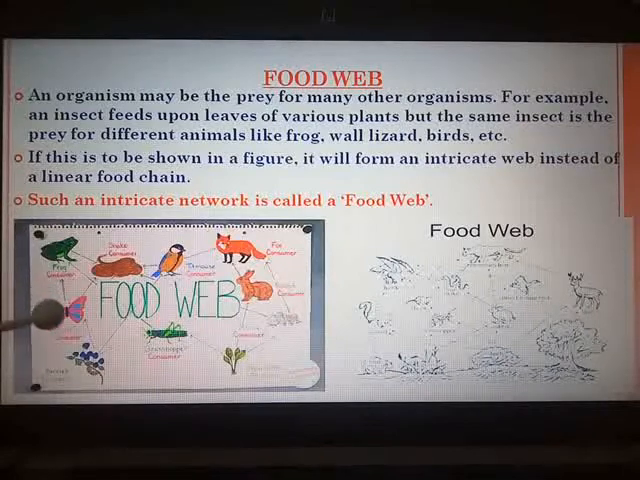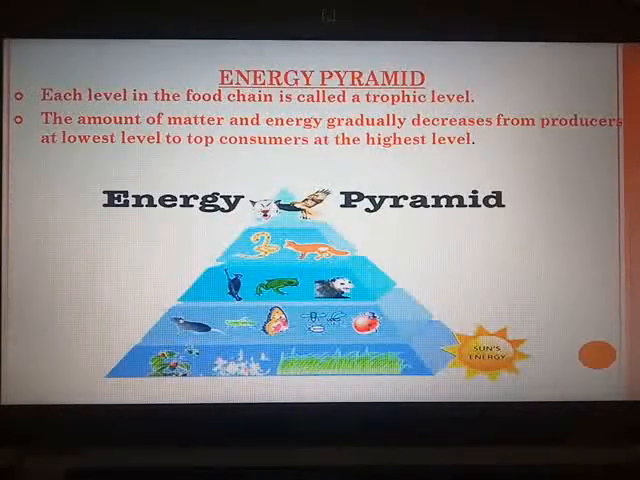Frog can eat this butterfly. Snake can eat the butterfly. This means such a type of intricate network, which is called a food web. Our next topic is energy pyramid.